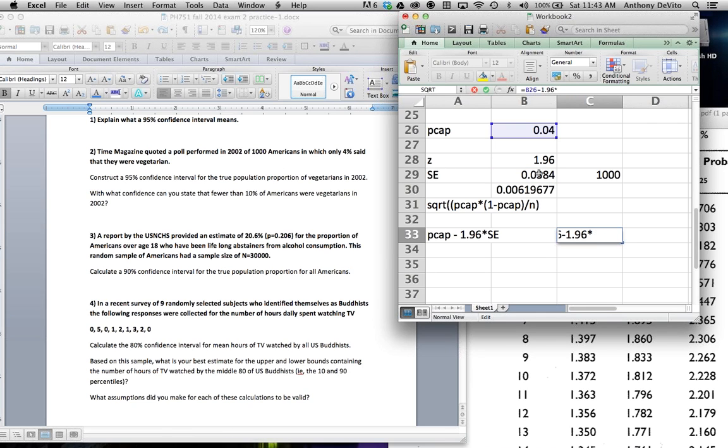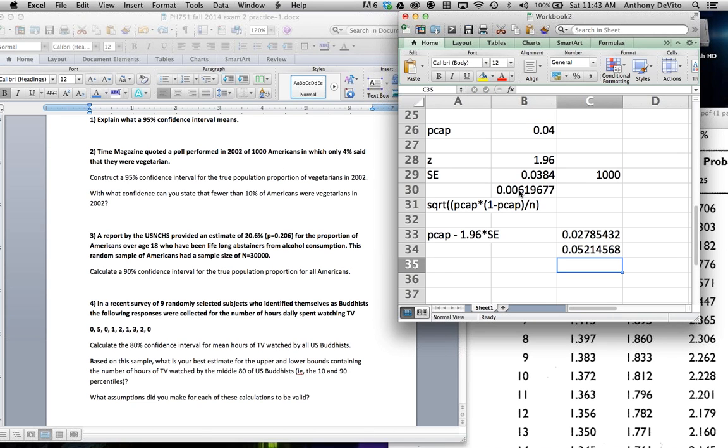Our standard error was the top of our equation, not the whole answer. There it is. That's our standard error. So it's about 2%, 2.8%, right? And now I'm going to do the same thing. So we're going to add: the margin of error is equal to P cap plus 1.96 times our standard error, which is calculated here.